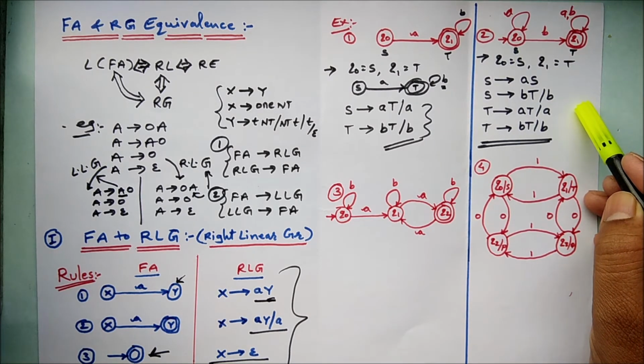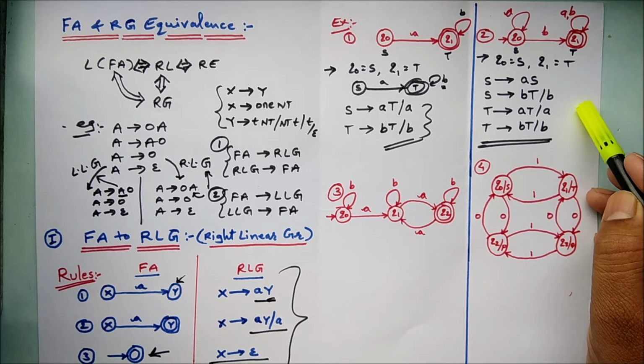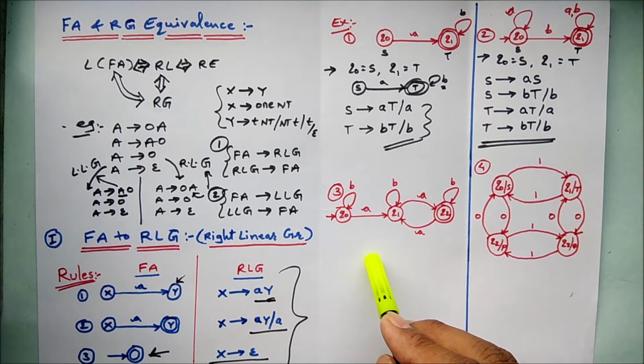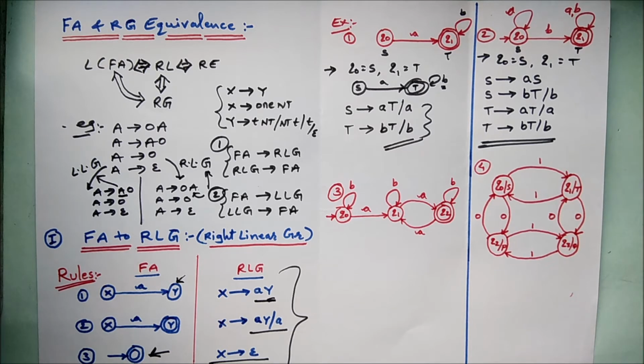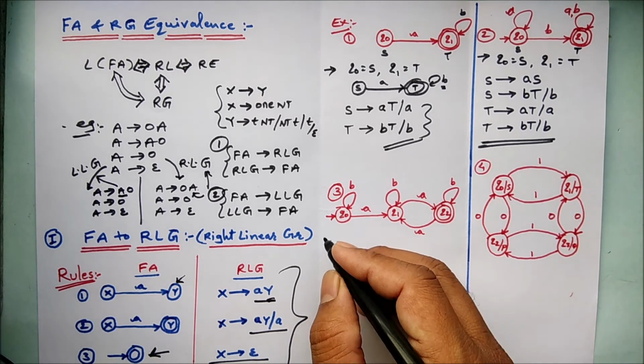So this was all about when the finite automata consists of only two states. Now let's move on to a third finite automata which consists of three states, my dear friends, right? There is nothing rocket science in this part, my dear friends, in the conversion of FA to RG and RG to FA. That's very simple and you can score out of 4 marks, right? So let's give a try to this.